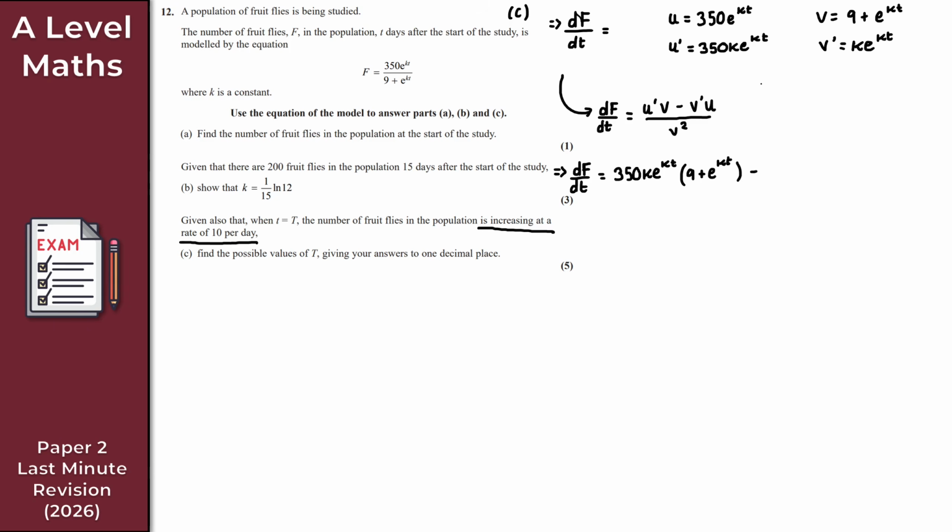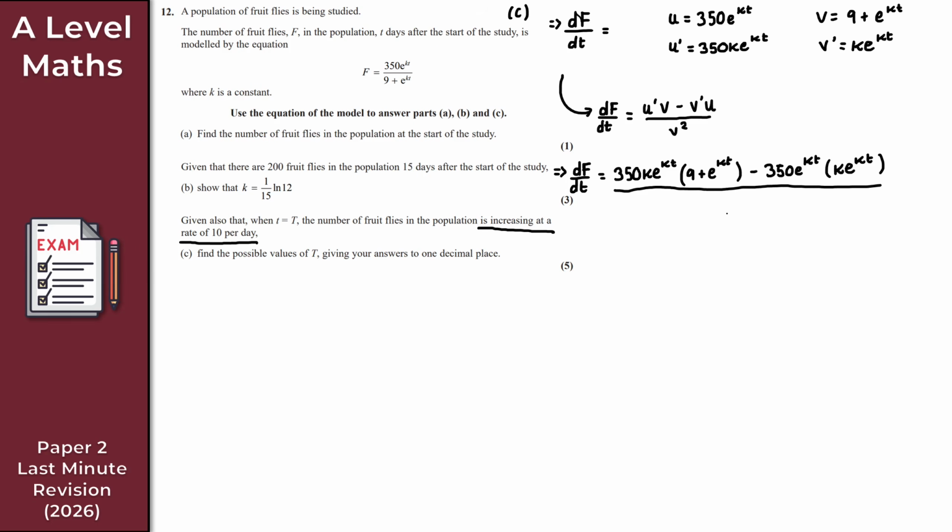We then subtract here v prime, which is this here, times u. So that's going to give me then minus 350 e to the kt times then k e to the kt. So k e to the kt. There's too many k's, there's too many e's, there's too many t's. And that is all over v squared.